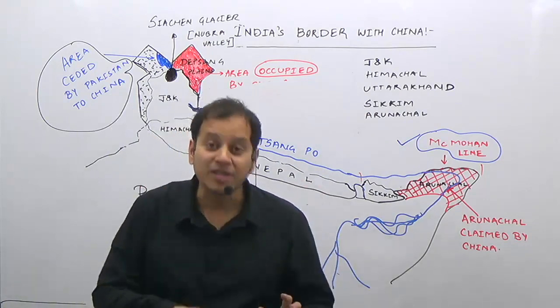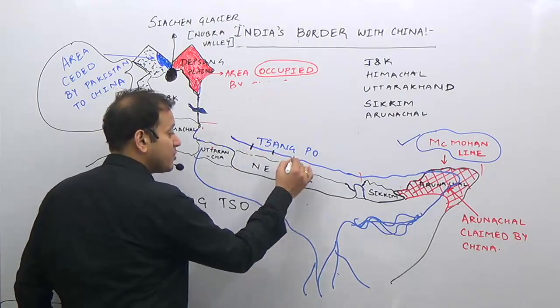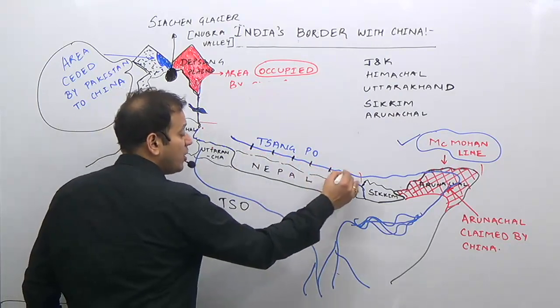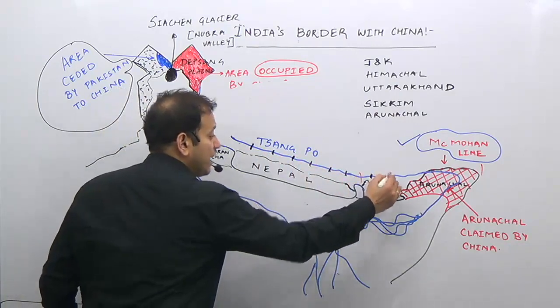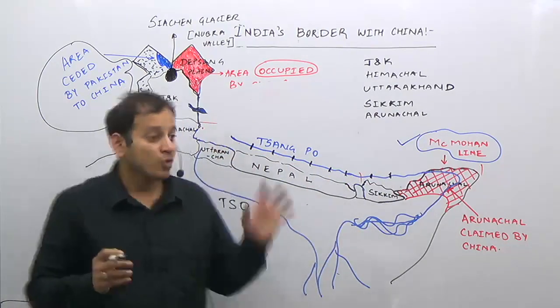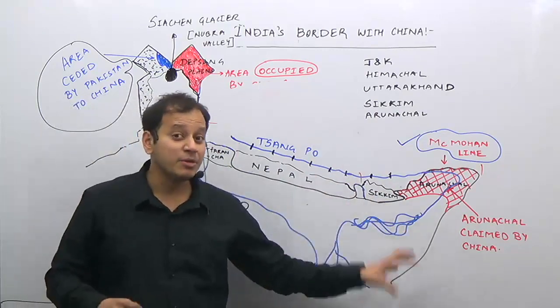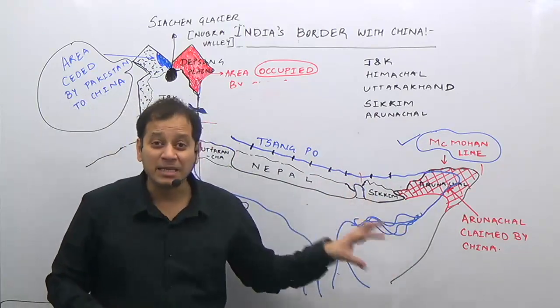Why is this in the news? Because China is constructing large hydroelectric dams all along the Sangpo river. If China constructs dams on the Sangpo river, obviously it is going to hurt India, because India is a lower riparian state.